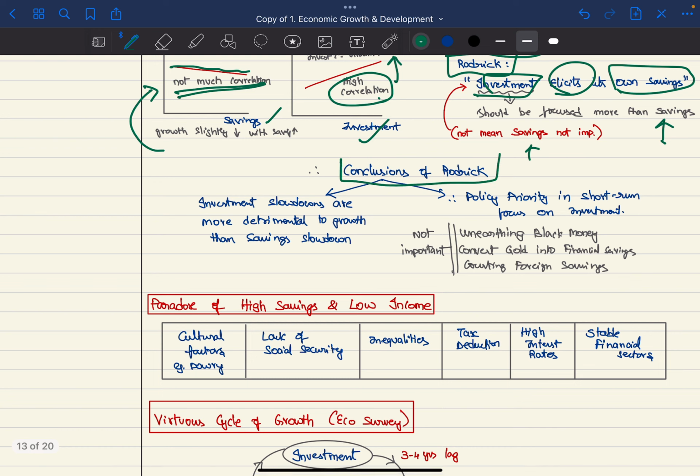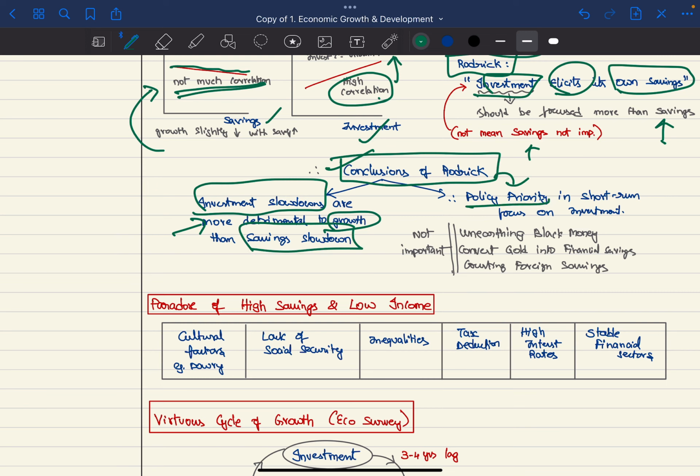So therefore, we can take two conclusions from the Rodrik analysis. First, investment slowdowns are much more detrimental to growth than savings slowdowns. And second, the policy priority, at least in the short term, must be on investment. Therefore, unearthing black money, converting physical gold into financial savings, and attracting foreign savings are not very important as compared to focusing on investment.